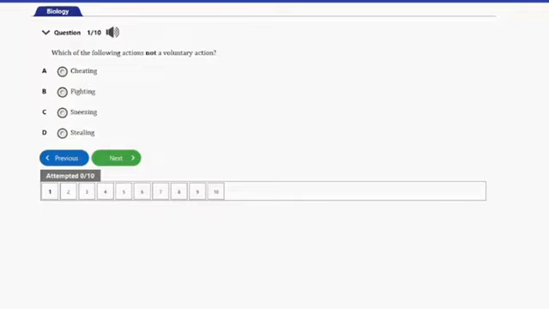Which of the following actions is not a voluntary action? We have A, cheating, B, fighting, C, sneezing, D, stealing. So guys, the only action here that is not a voluntary action is option C, and that's sneezing. So that's the answer to this question. Let's go ahead and consider the next question.